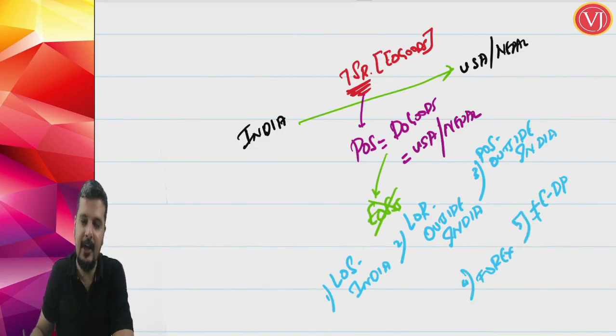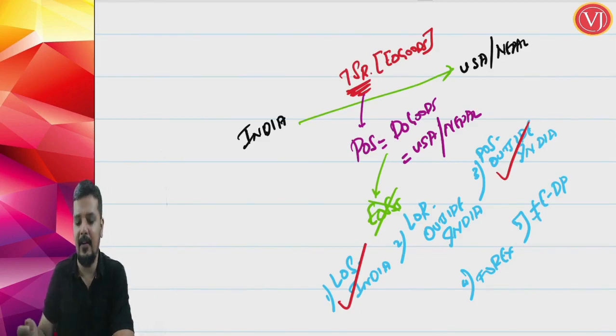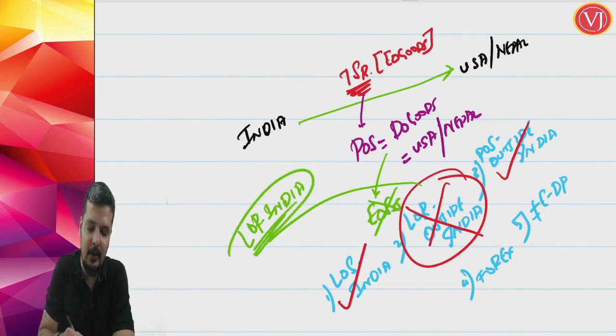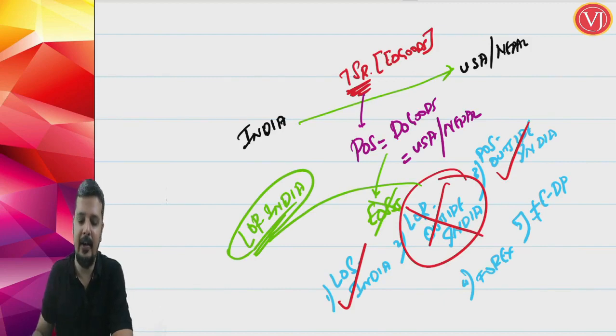Now when you see this scenario, location of supplier is in India, yes. Supplier transporter is in India. Place of supply is outside India, yes. Place of supply is destination of goods, in our example USA or Nepal, as the case may be. But location of recipient is not outside India. Recipient is in India. Only if both supplier and recipient are in India, only then you apply section 12. So recipient is in India, therefore out of 5 conditions, second condition is not satisfied.